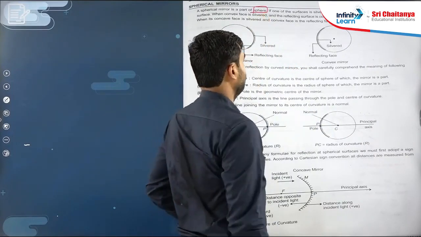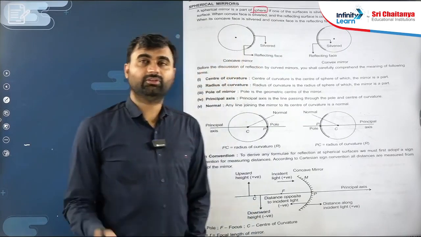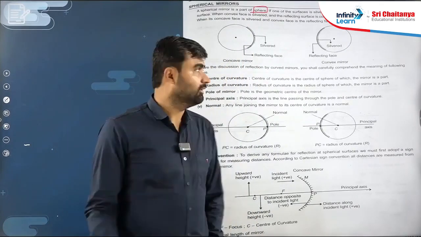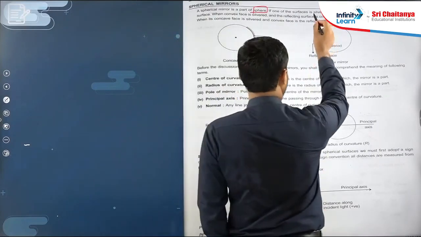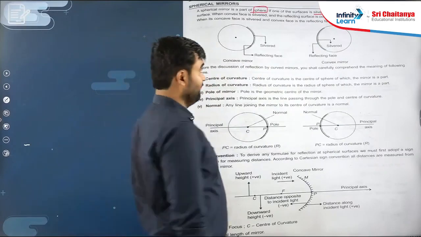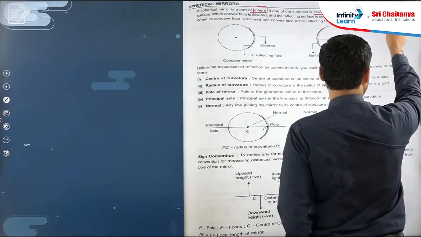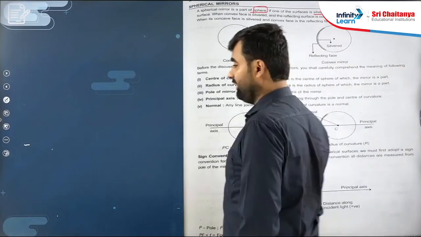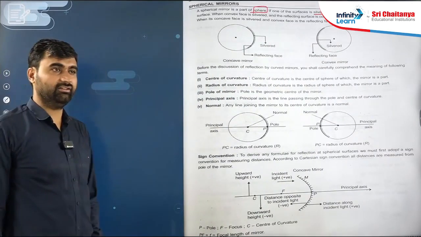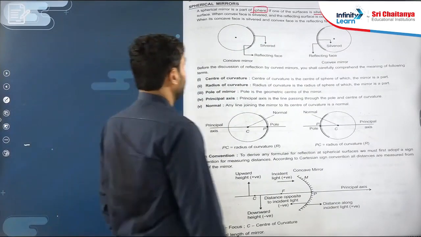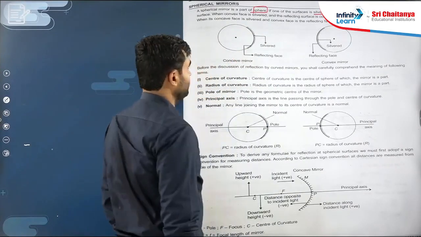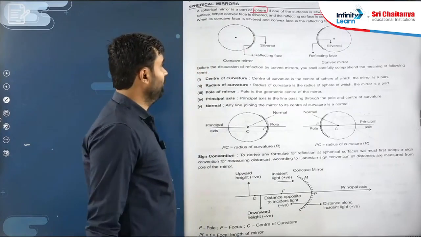Okay, this is an important point. Now if one side of the sphere is silvered, then the other side acts as a reflecting surface. Now next, when the convex face is silvered, you have to remember this point.